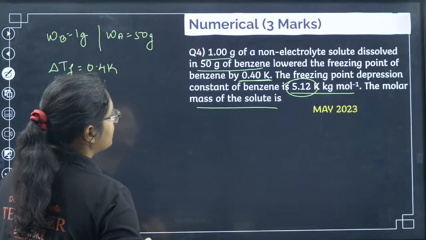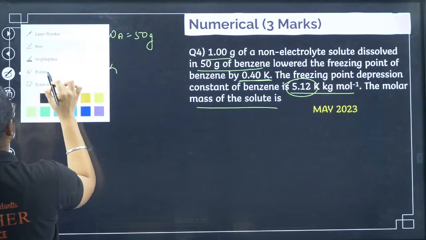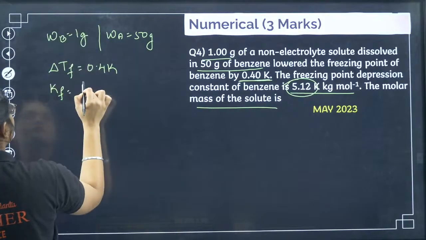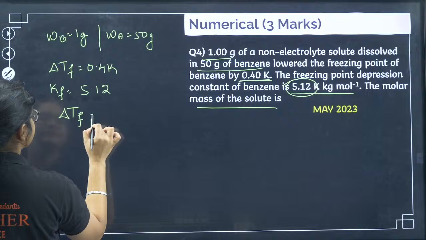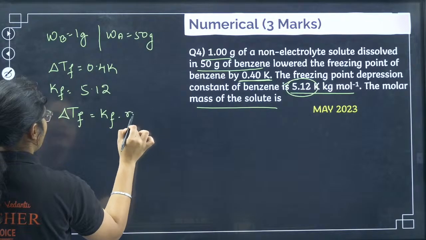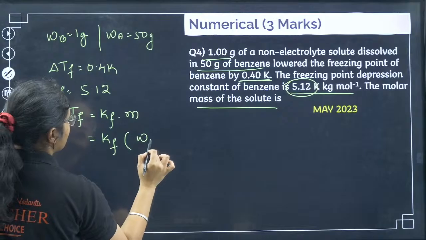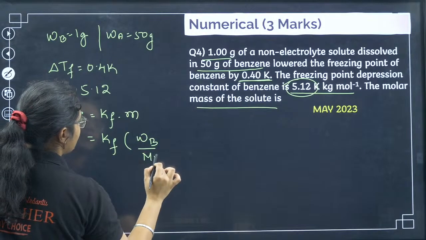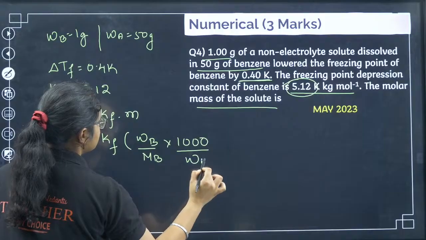Next you have the Kf value. Kf value is given to me as 5.12. So what is the formula? Delta Tf is equal to Kf into m. Now if I want to expand it, what is the molality formula? Given mass of the solute by molar mass of the solute into 1000 by mass of the solvent, right?